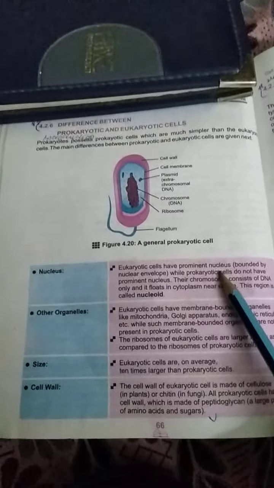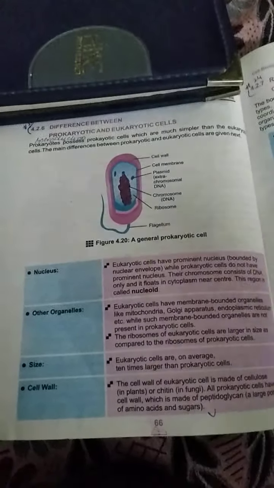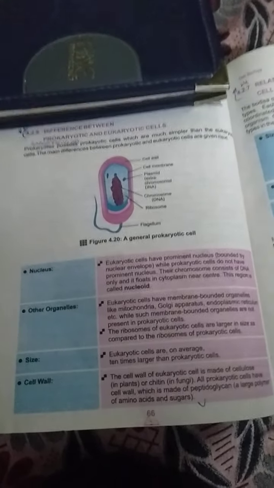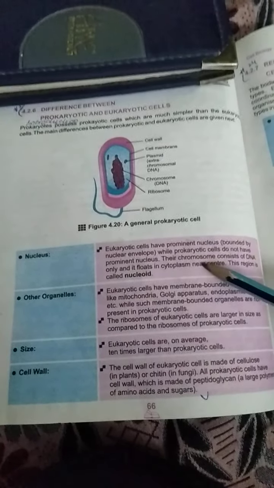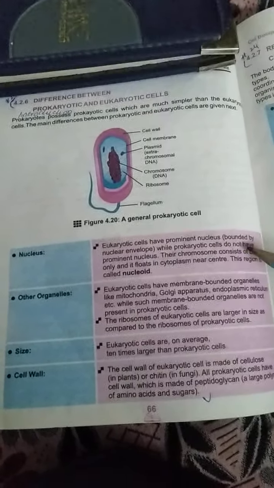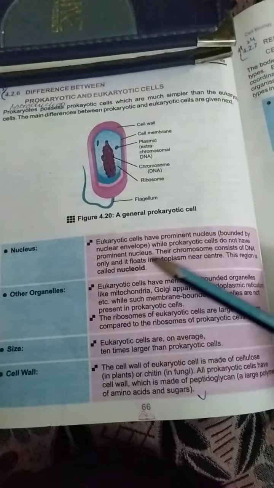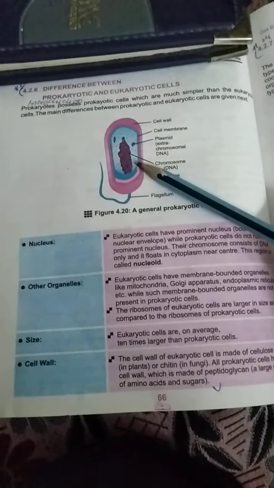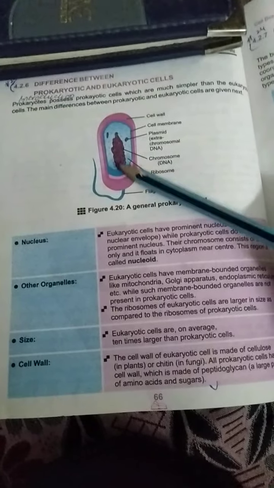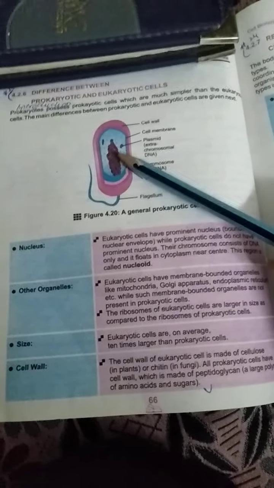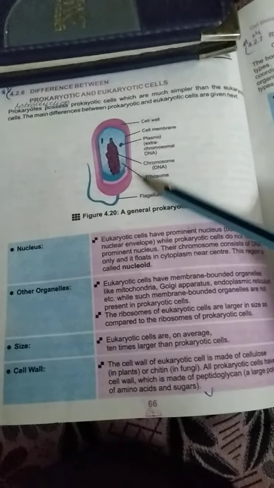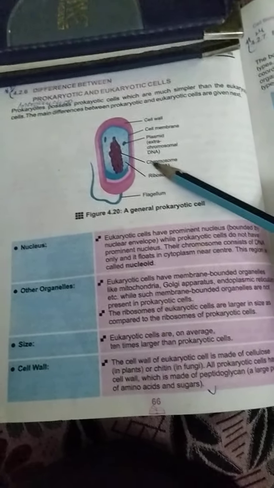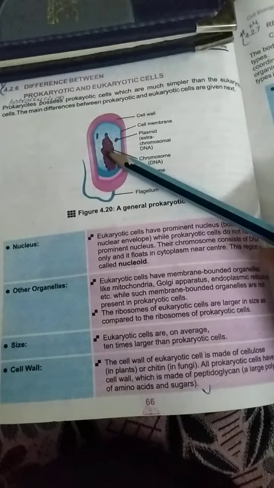A clear nuclear membrane is present, and nucleoplasm and all the remaining items of the nucleus are present. While prokaryotes do not have a prominent nucleus, as you see in the diagram, there is no nucleus, and all the genetic information is stored in the form of chromosome, which is in condensed form.